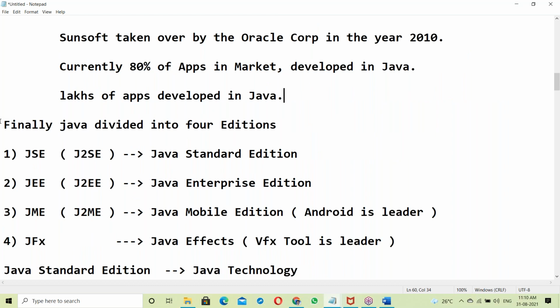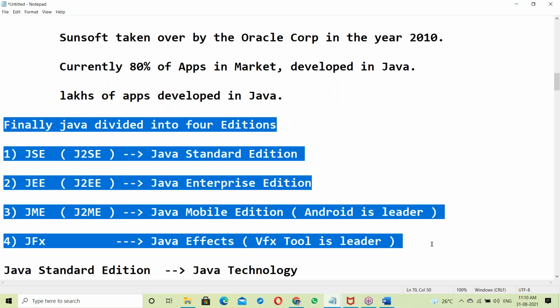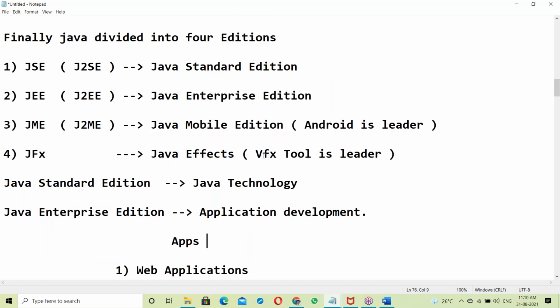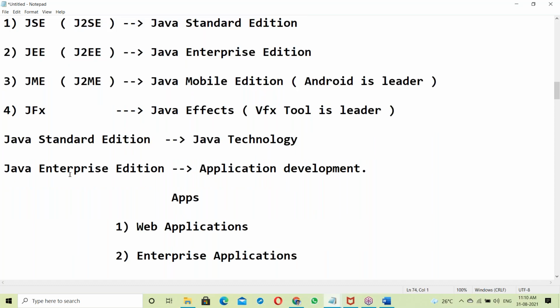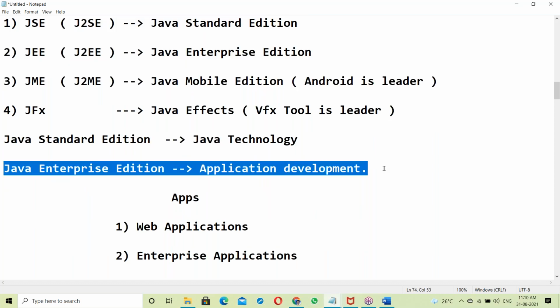Finally, Java is divided into four editions. Out of these, in the first two areas, Java is a leader, no doubt. Particularly in enterprise application development, Java is a leader.